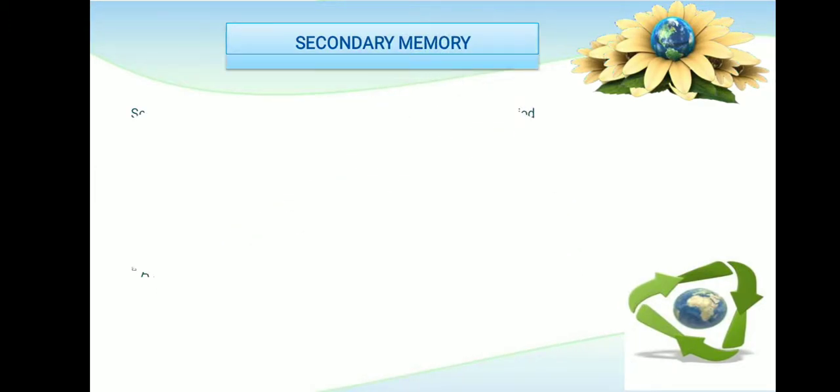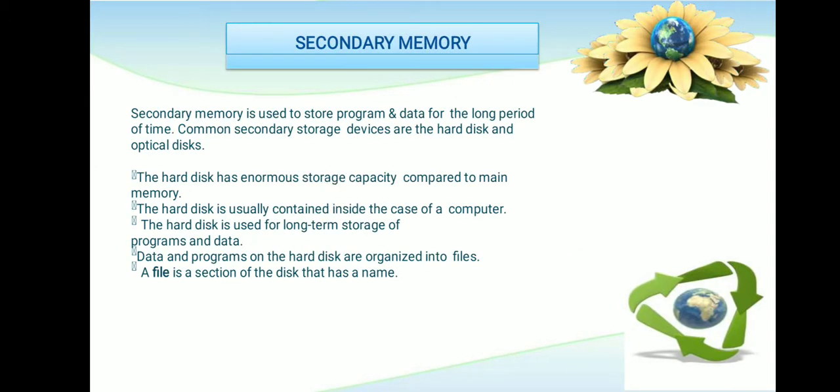Now we have to know what is secondary memory. Secondary memory is used to store programs and data for a long period of time. It is a type of memory which can be used to store data for future use.